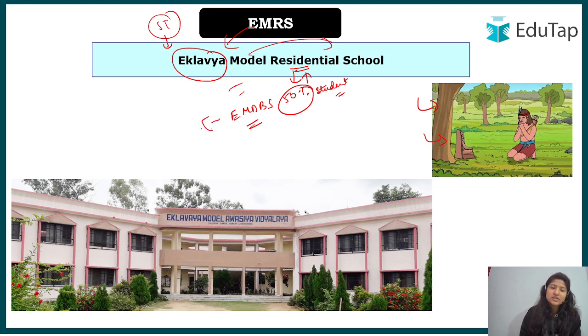But if the population is more than 90%, what does that mean? That the majority of that area is ST only, so there's no use of putting students in hostels when they can live at their homes, right? In such cases day boarding schools have been established, and where the population is 50%, residential schools have been established. In this lecture, we will focus on Eklavya Model Residential School.